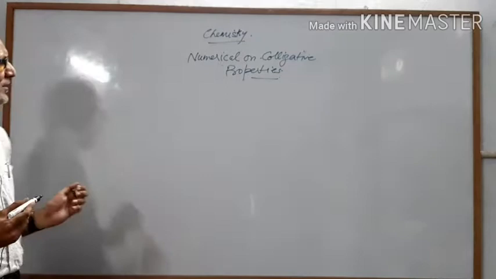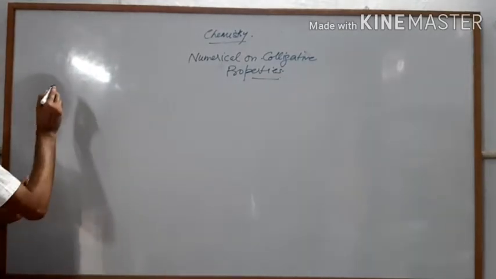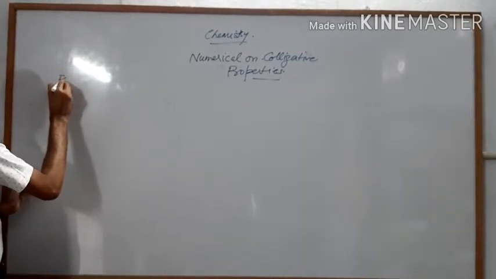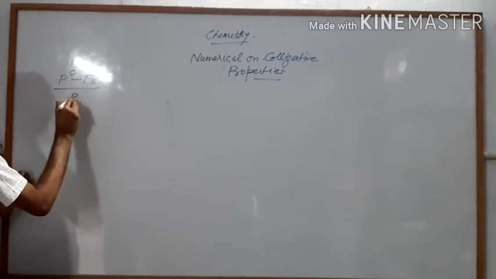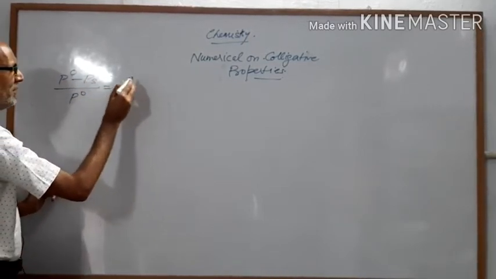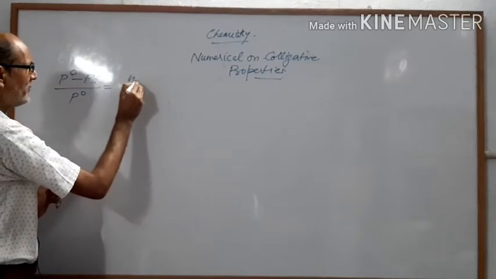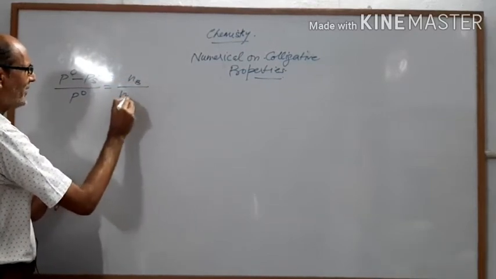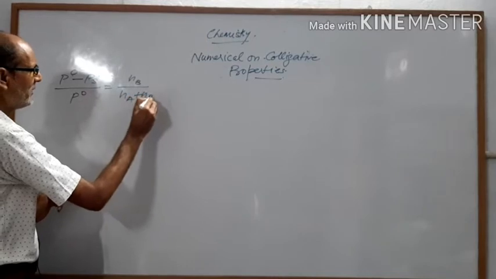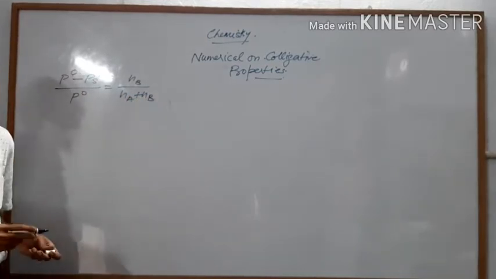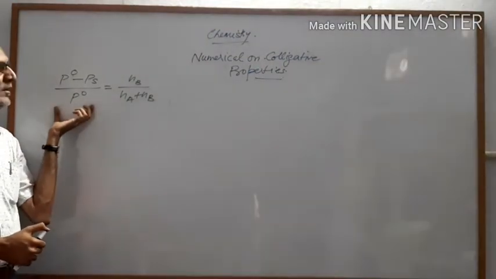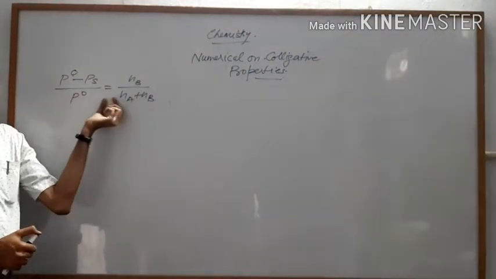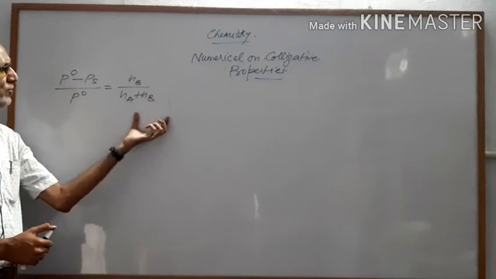So first, relative lowering of vapor pressure, that is (P naught minus Ps) upon P naught is equal to Nb upon (Na plus Nb). This is the formula of relative lowering of vapor pressure. That means relative lowering of vapor pressure is equal to the mole fraction of solute.